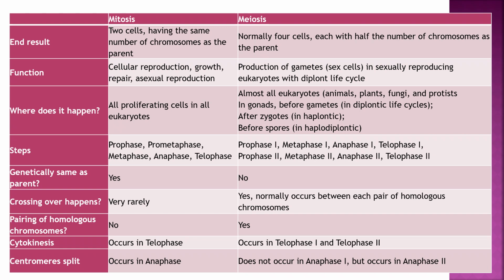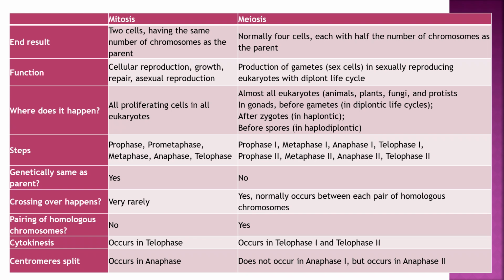Function: mitosis, cellular reproduction, growth, repair, asexual reproduction. Meiosis, production of gametes in sexually reproducing eukaryotes with diploid life cycle. Where does it happen? Mitosis, in all proliferating cells in all eukaryotes. Meiosis, in almost all eukaryotes, animals, plants, fungi, protists, in gonads, before gametes in diploid life cycles, after zygotes in haplontic,